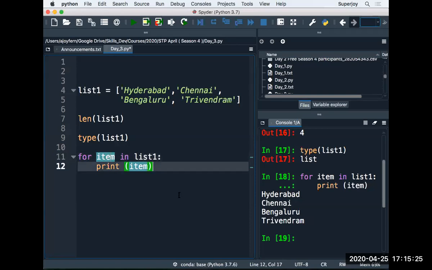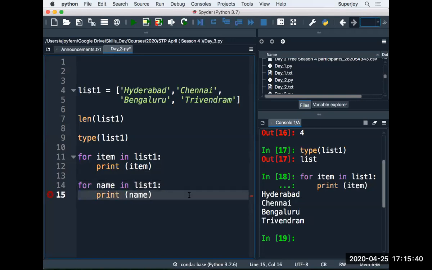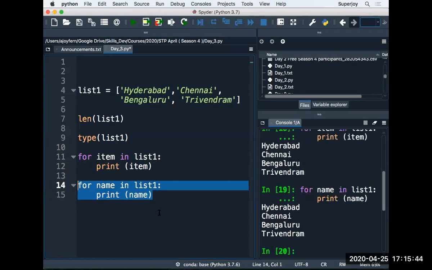So let's say I rewrite this for loop like this: for each name in list one, print name. And in this case, I get the same output.